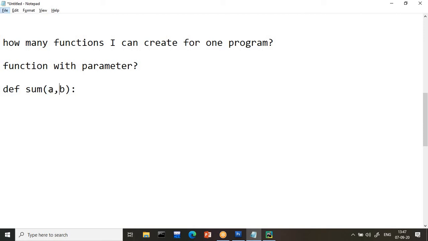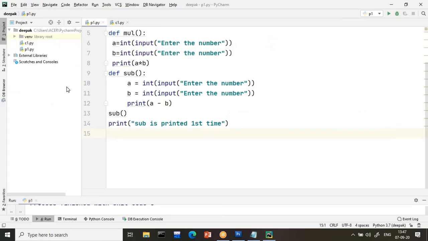So here how many parameters are there? Two. If I take three things, it is called a function with 3 parameters. Function with 2 parameters because of A and B. Function with 1 parameter because only one is there. And when we don't pass anything, it is called a function without parameter. Okay. So let us come to our program.